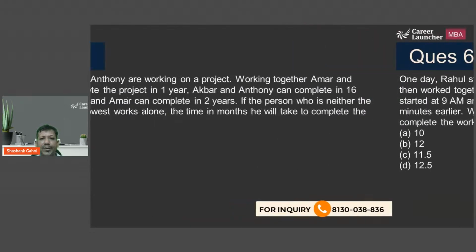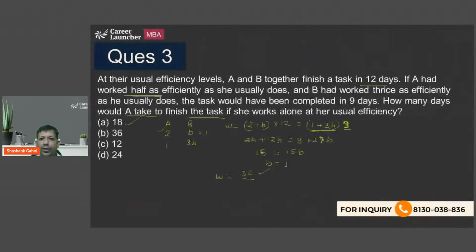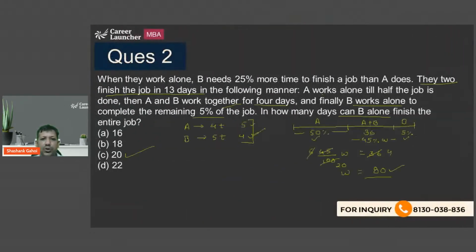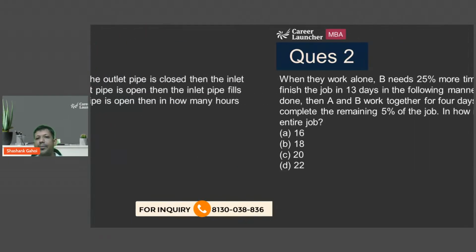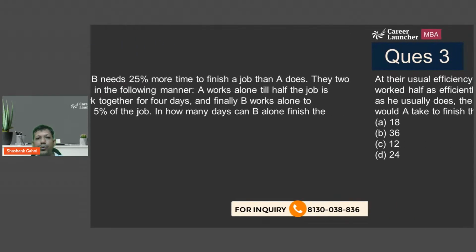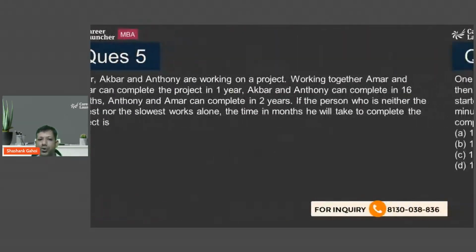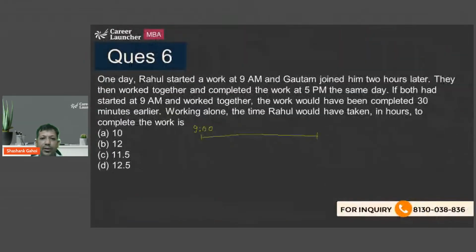Look at this question: the outlet pipe fills the tank alone in 8 hours. So when this kind of information is missing, I'm going to assume the efficiency in this question.